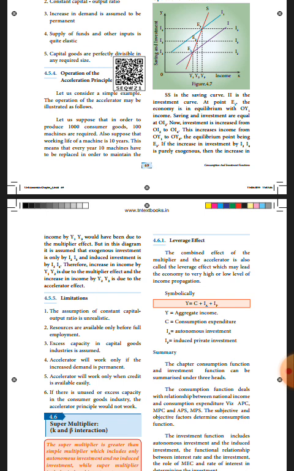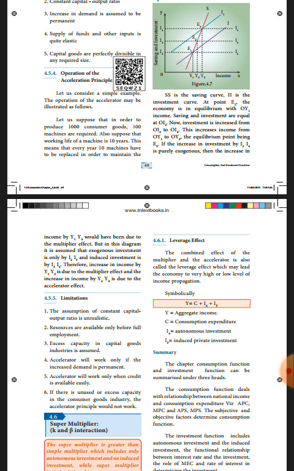Increase in income by Y2, Y3 is due to the accelerator effect. I will repeat: increase in income by Y1, Y2 is due to the multiplier effect, and increase in income by Y2, Y3 is due to the accelerator effect.